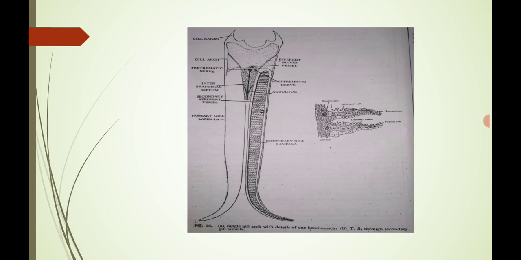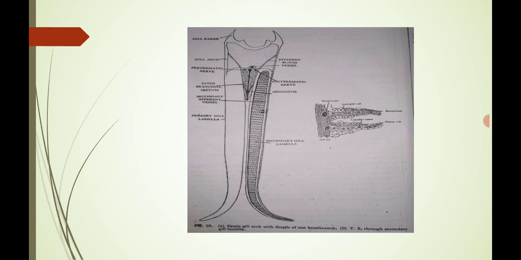There are two nerves present here, the interbranchial septum present, the various secondary afferent vessels as well as the gill lamellae present here, and the afferent and efferent branchial blood vessels. Then the posterior nerves, and the adductor will be present here.